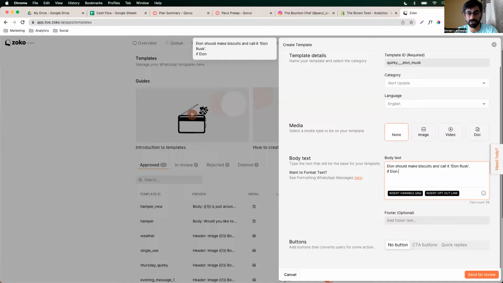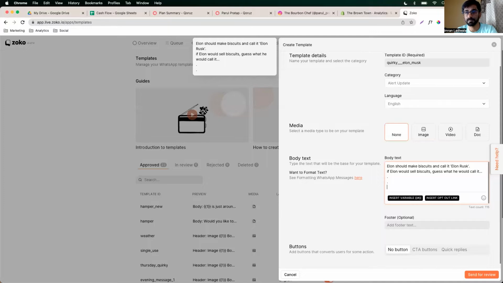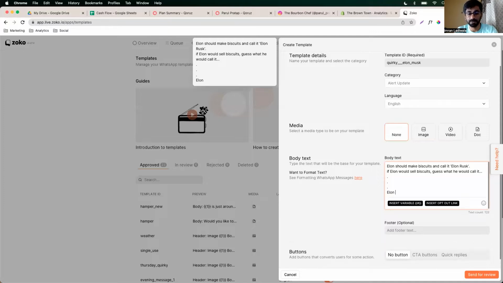If Elon would be my co-founder, if Elon would be my partner, if Elon would sell biscuits, guess what he would call it? Elon Musk. And we'll add an emoji.